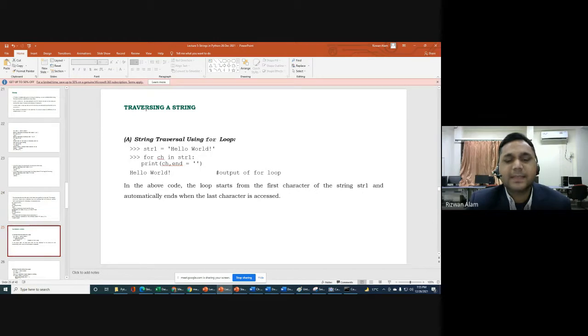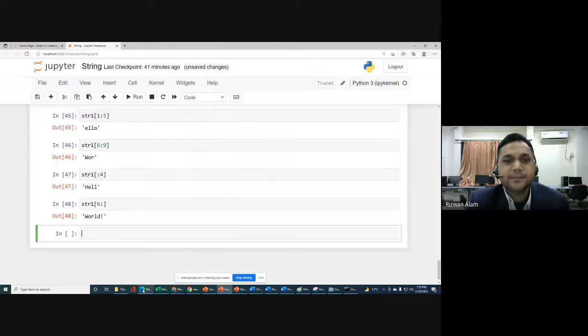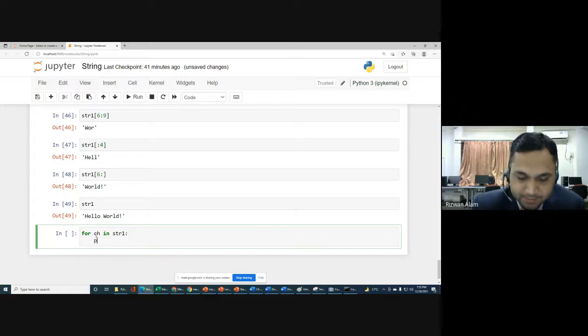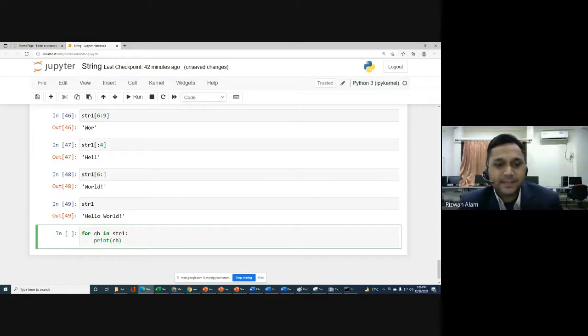Next we will go to traversing a string. So how can we traverse a string? If you want to print each and every character of a string, then we can use this for loop. Let me try that. If we have str1, and you write for ch in str1, colon, and then print ch, then ch will represent each character of your string str1.